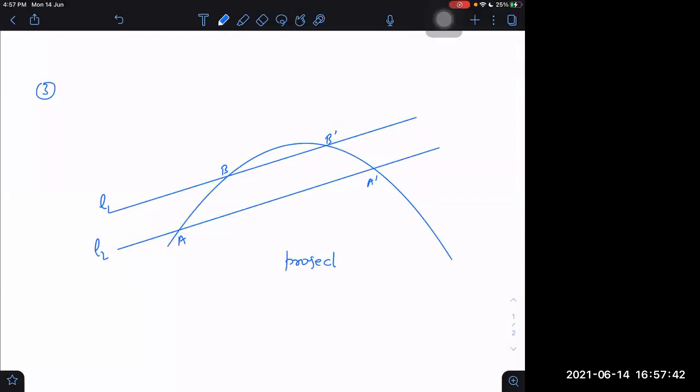Projectile motion, or the motion of a body thrown at an angle theta with the horizontal.